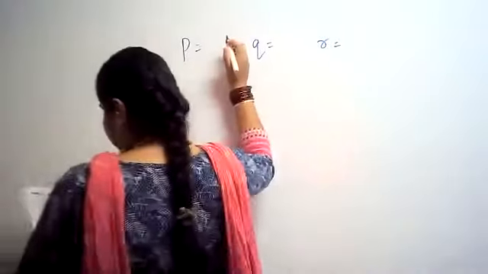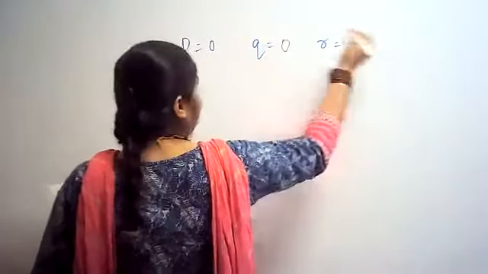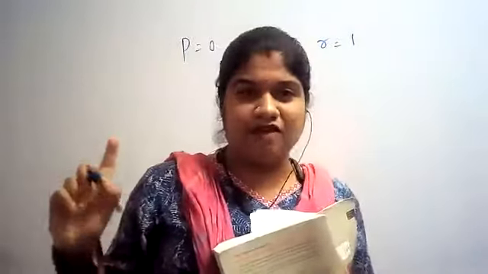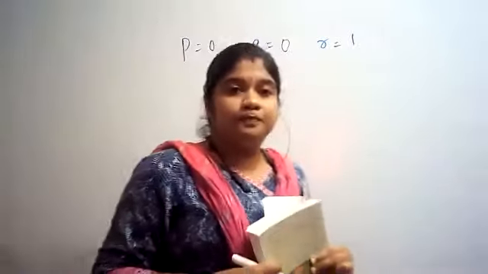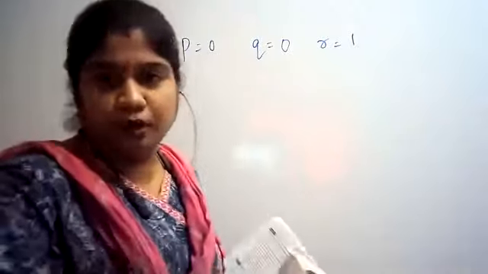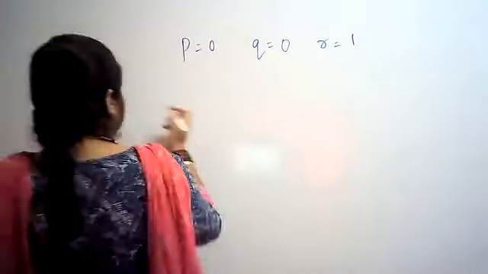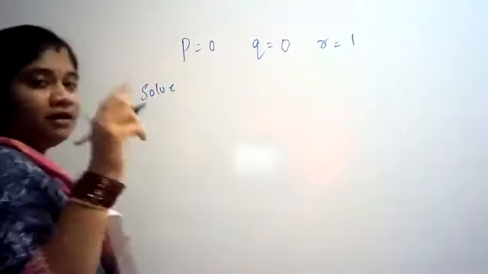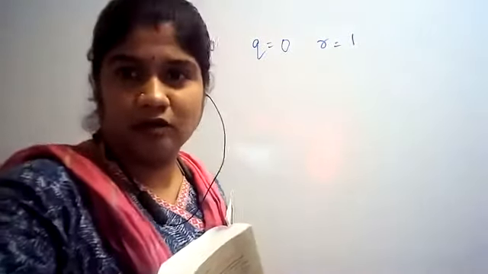So consider three propositions. Let P be 0, Q be 0, R be 1. In this, I had solved only one example yesterday. I had asked to find the truth table. If you see yesterday's page, in this we solved only one problem. Today I'll be solving a few more problems. Yesterday I had solved P disjunction Q, conjunction R.